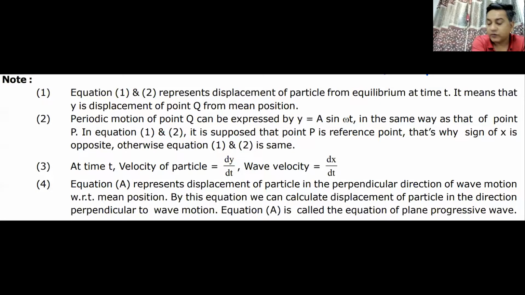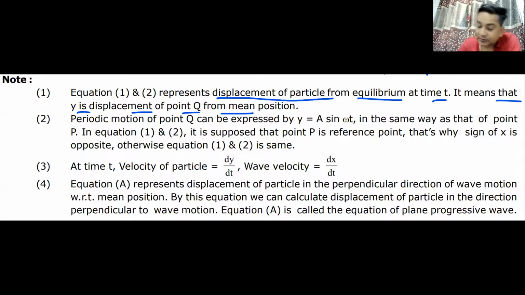Well done. Then we move on to some important points. Whatever equation we have written, equation number 1 and 2, gives the displacement of a particle from equilibrium at any time t. It means y is the displacement of point Q from the mean position. This point Q is at a distance x from the origin. Periodic motion of point Q can be represented by y is equal to a sine omega t. So once you know the position of the point, we can use the simple equation y is equal to a sine omega t.